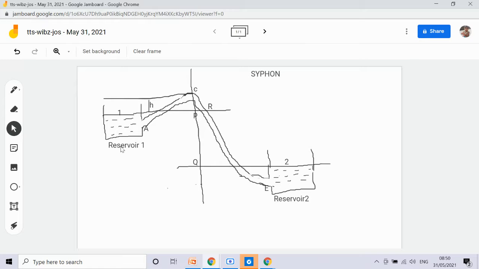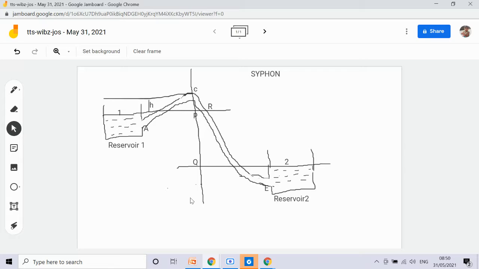From the first reservoir, the water is flowing through a pipe to the lower level reservoir. These reservoirs are separated by either hills or high level ground. This is regarding the siphon.